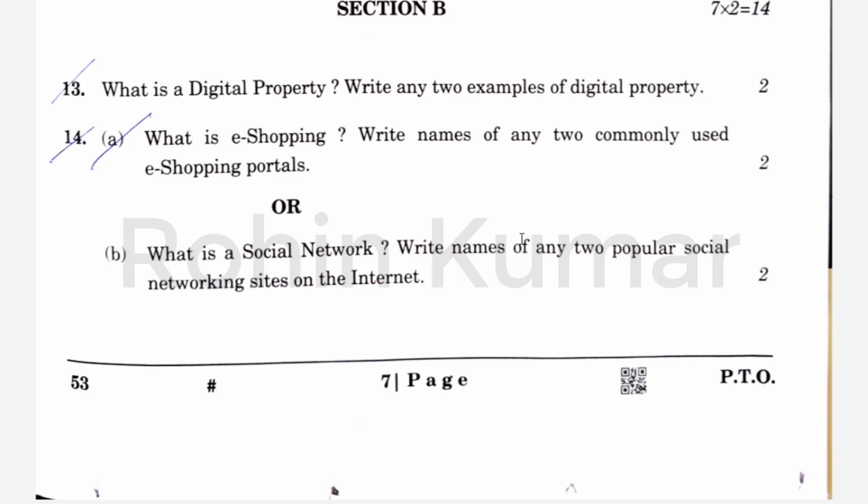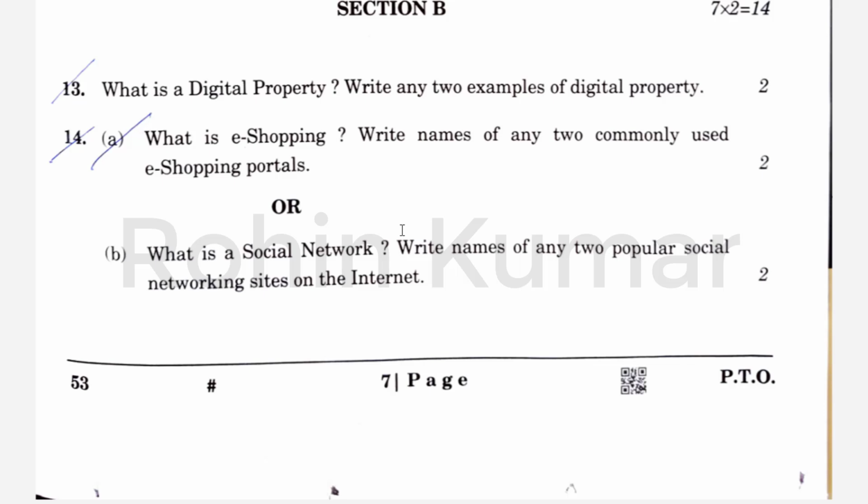Both these are the examples of digital property, and so many other examples are also there, like the photo captured by your mobiles are also digital property. Anything you save in your pen drive in digital form like videos and any document is also an example of digital property. So now let's move to the next question, which is question number 14. What is e-shopping? So e-shopping, in simple terms, is anything that we buy online. So here the mode of buying is online or through electronic medium. So its full form is electronic shopping.